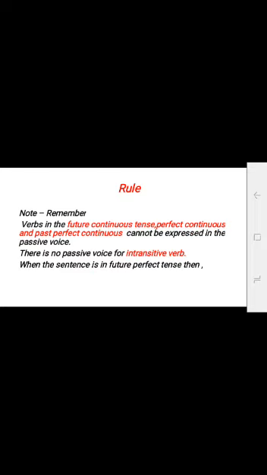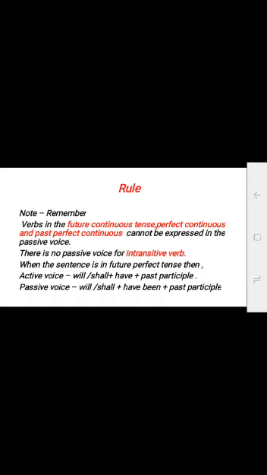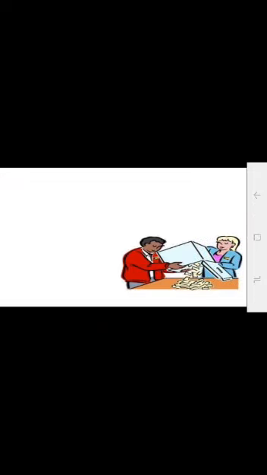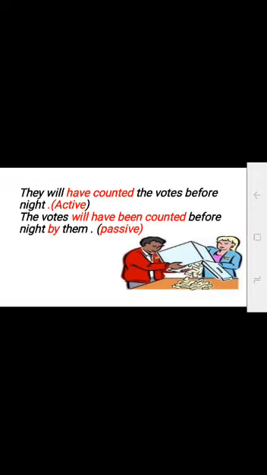When the sentence is in future perfect tense, then active voice will be will or shall plus have plus past participle. And passive voice will be will or shall plus have been plus past participle. They will have counted the votes before night. Active voice. In passive voice it will be the votes will have been counted before night by them.